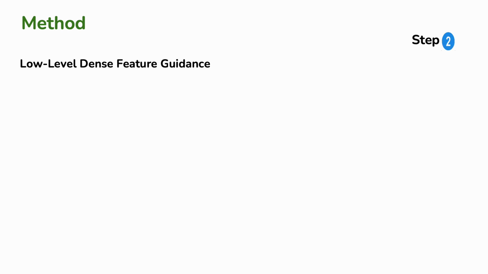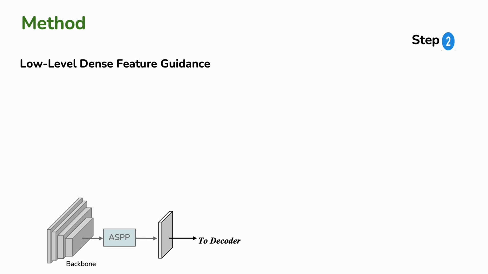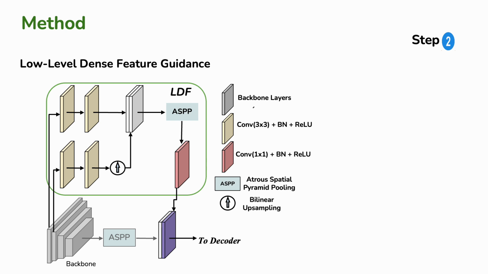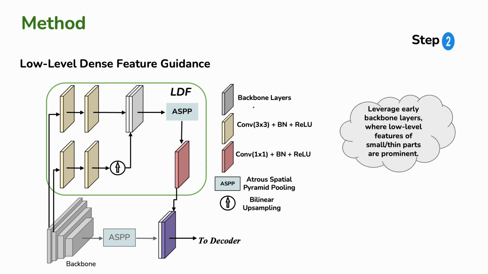The second step of our recipe involves utilizing low-level dense feature guidance from the segmentation encoder to assist in segmenting small and thin parts. The low-level dense features, or LDF, extracts the features from the initial layers of the backbone, where information about these small and thin parts is most prominent. These features are then processed through an Atrous spatial pyramid pooling module to capture multi-scale contextual information. Finally, we concatenate the extracted features to the decoder, enriching it with valuable insights about small and thin parts.